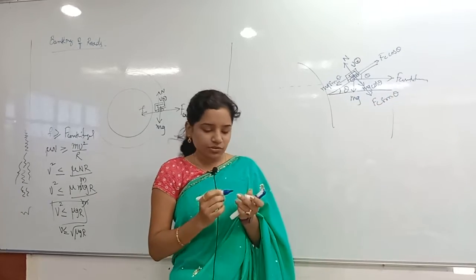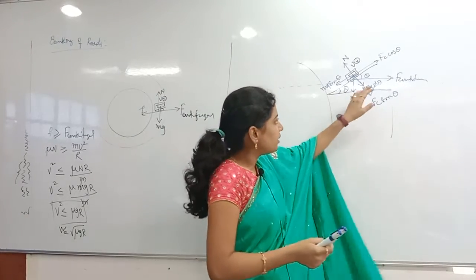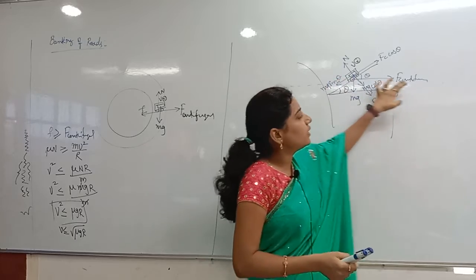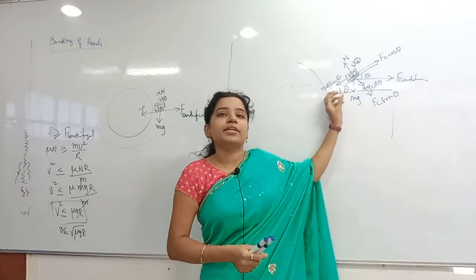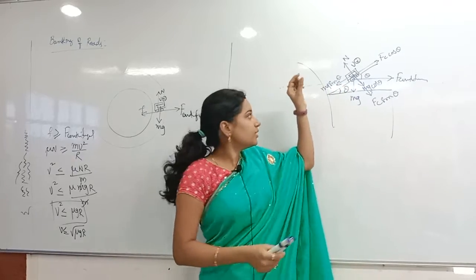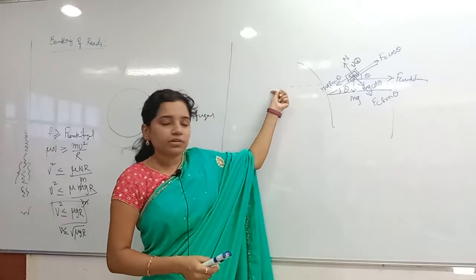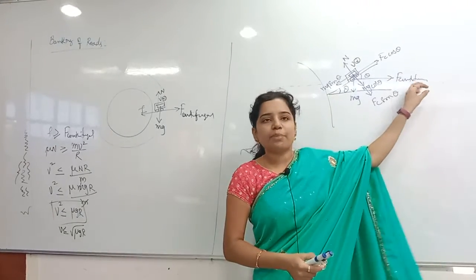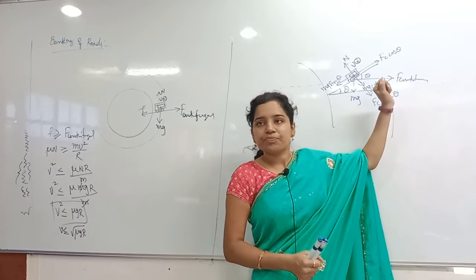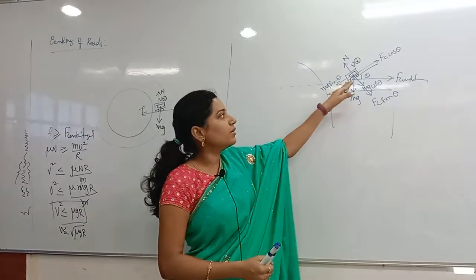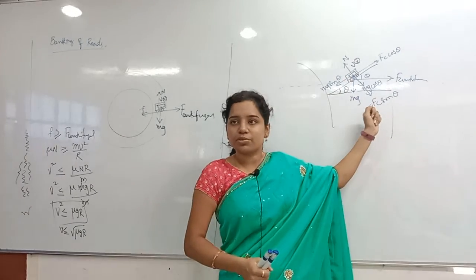You understand clearly? People who come newly to this class might be confused that the centrifugal force is acting in this direction, because the centrifugal force will always act radially outward. See, this is the center here. So this is the inward direction, radially inwards. Exactly opposite to that, what will happen here? Radially outwards. That is the centrifugal force. Along the inclination, everybody already knows that mg sin theta will be there, and opposite to the inclination mg cos theta will be there.